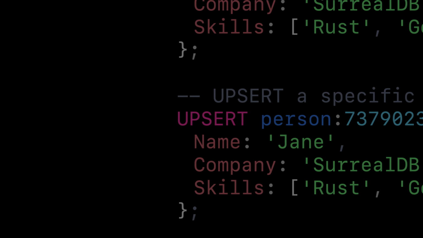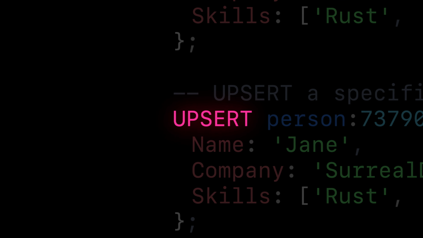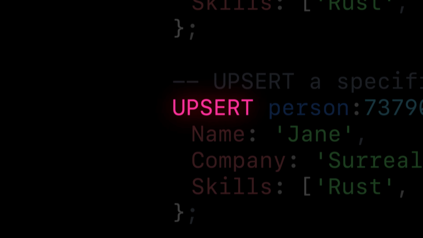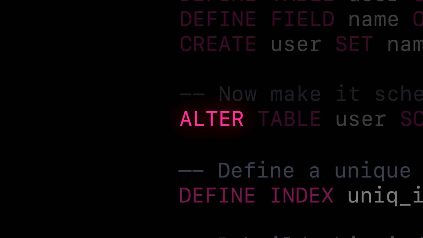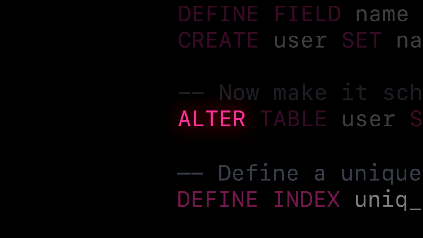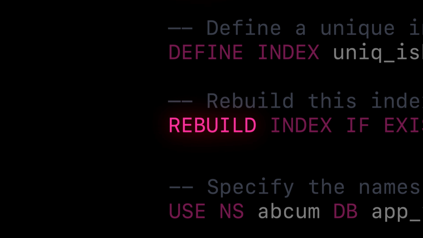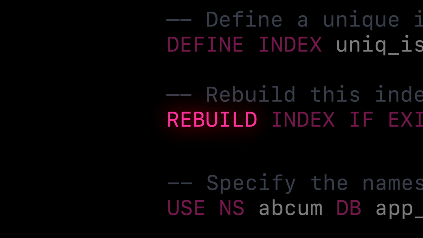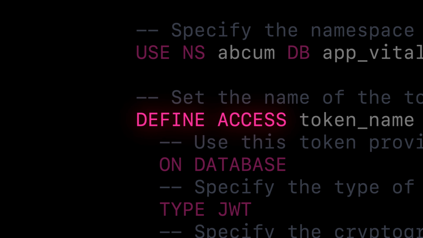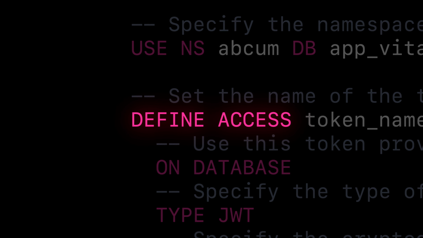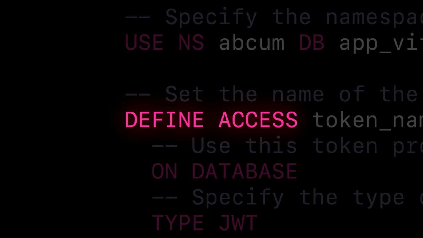In SurrealDB 2.0, we have added some powerful new statements to SurrealQL. The upsert statement allows you to create or update records seamlessly. The alter statement can be used to modify existing defined resources without the risk of accidental deletion. The rebuild statement is used to rebuild indexes to maintain optimal performance. And define access enhances security by defining how non-admin users can be authenticated and granted access.